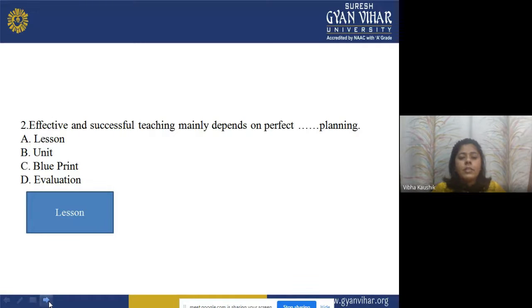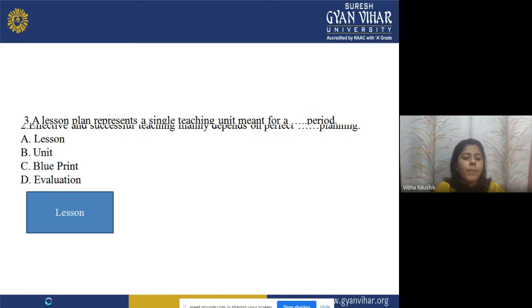Now, effective and successful teaching mainly depends on perfect dash planning. It means we will call it successful and effective teaching only when we make a plan. What type of plan? Whether it is a lesson plan, a unit plan, blueprint planning, or evaluation planning. Now, you have to select the correct answer, and the correct answer is a lesson plan. So, effective and successful teaching mainly depends on perfect lesson planning.